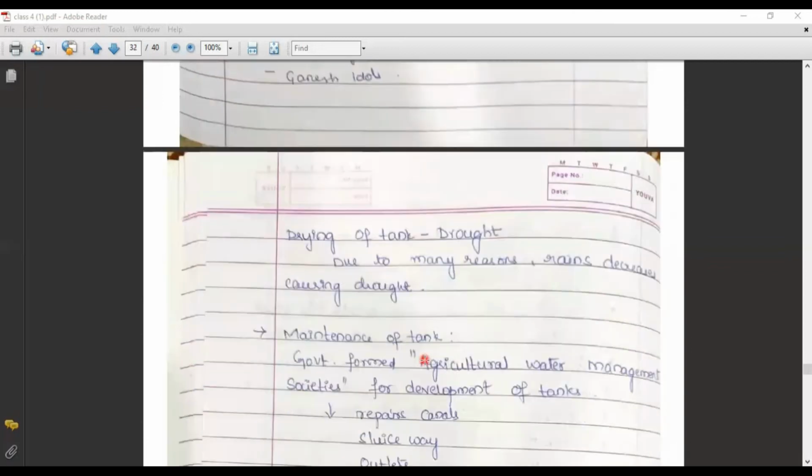Nowadays, these tanks are polluted because of factories, industries, household waste, toilets, and even Ganesh idols. And coming to the next, it is drying of the tank. It can be called scarcity, or simply we can call it drought. The drought is mainly because of lack of rains. That lack of rains is also because of humans, especially because of global warming, the greenhouse effect, and increased pollutants in the environment. All these are the reasons behind the drought.